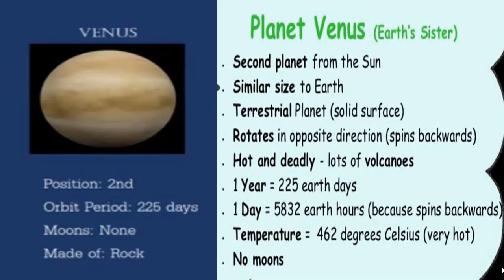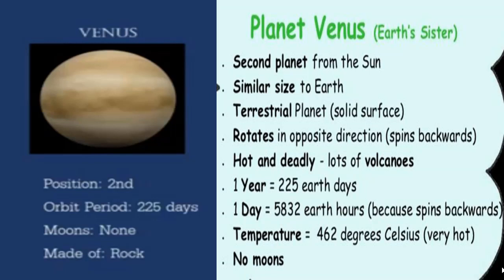The second planet is Venus. It is the second planet from the Sun, similar in size to Earth. It is a terrestrial planet, meaning having a solid surface. It is made of rock and rotates in the opposite direction, meaning it spins backwards. It is hot and deadly, meaning there is no possibility of life on it because there are lots of volcanoes.